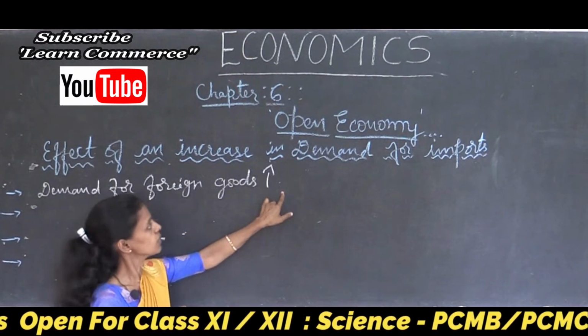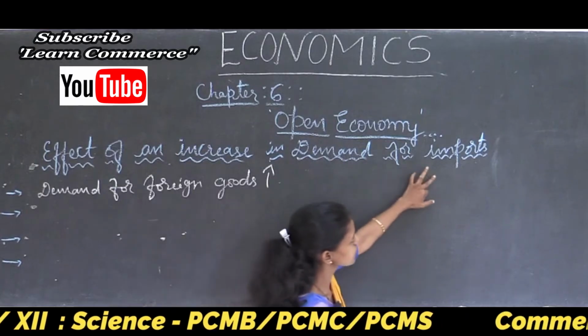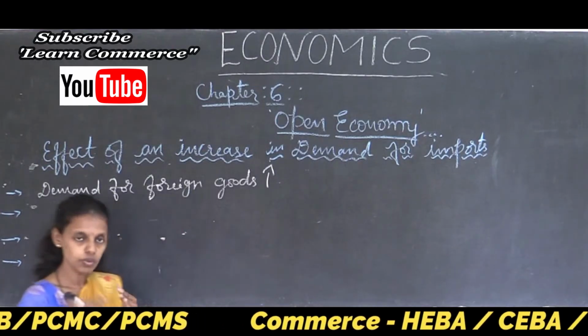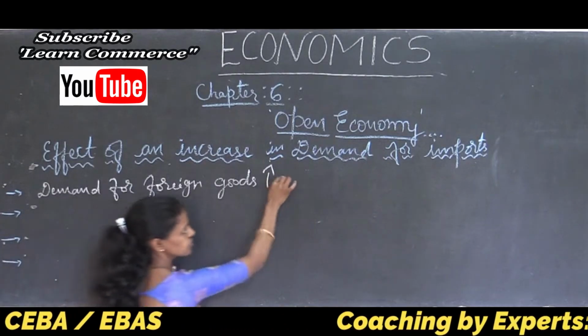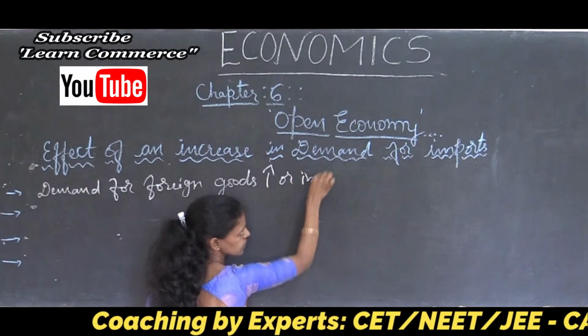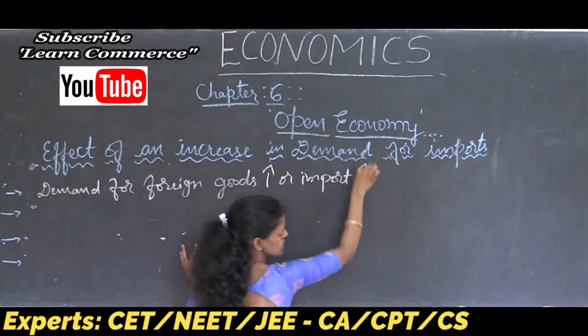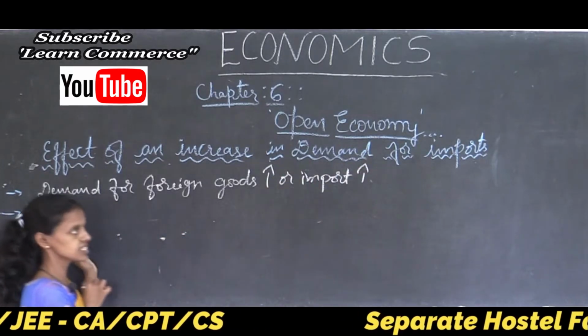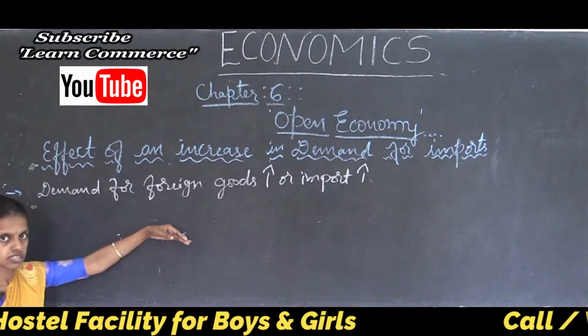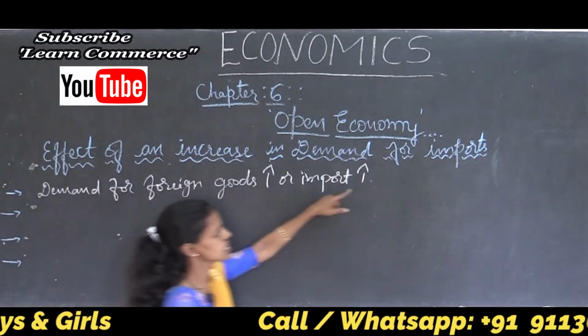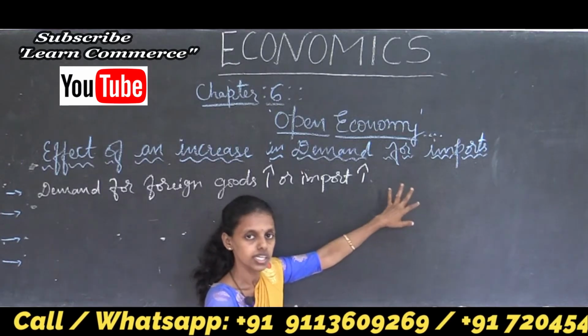It means when the demand for imports increases, import being nothing but demand for foreign goods, during this time the supply of foreign goods also increases. When the demand increases, the supply of foreign goods also increases.